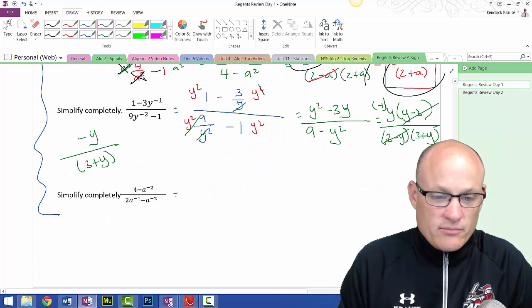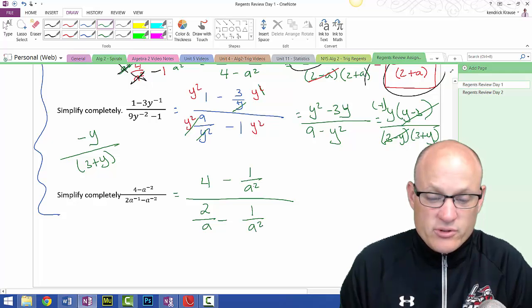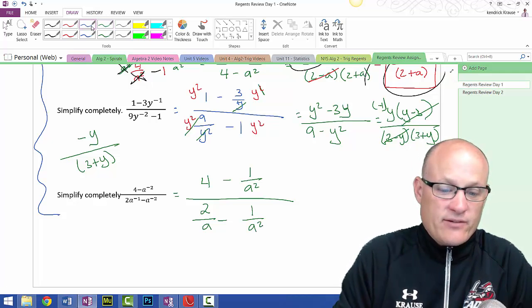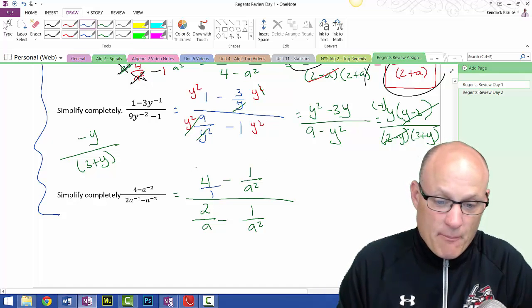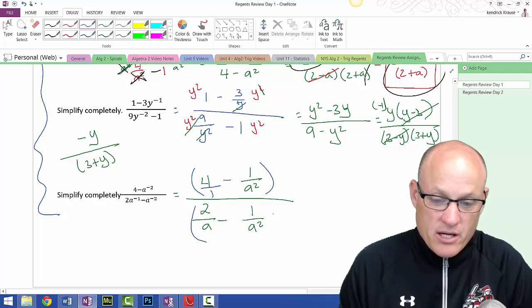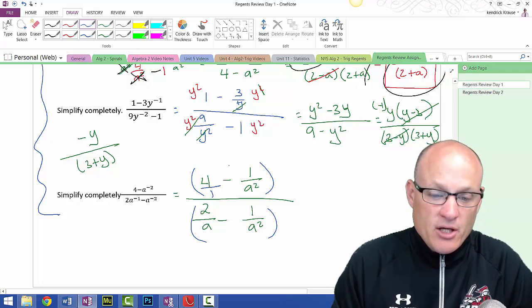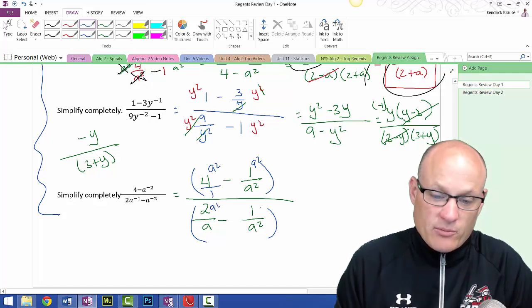This is going to be 4 minus 1 over a squared, over 2 over a minus 1 over a squared. And don't you dare cancel these things out. That's embarrassing. It makes me mad. These do not cancel. Remember, there's like a big married couple here. Big married couple. Can't break up adding and subtracting. But we're going to put an a squared next to every one of these. And we're going to simplify.